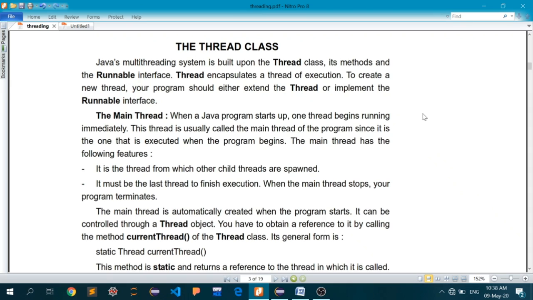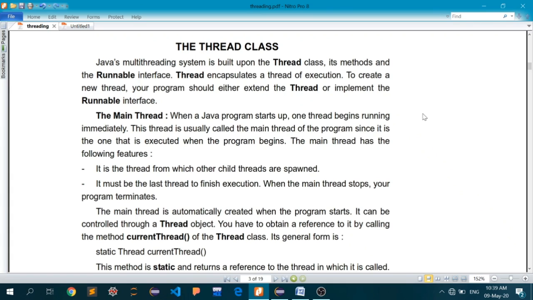That is like the main method that you have written every time to run a Java application. Everything will start from the main method and everything will end in the main method. So you can associate that main method with your main thread actually.